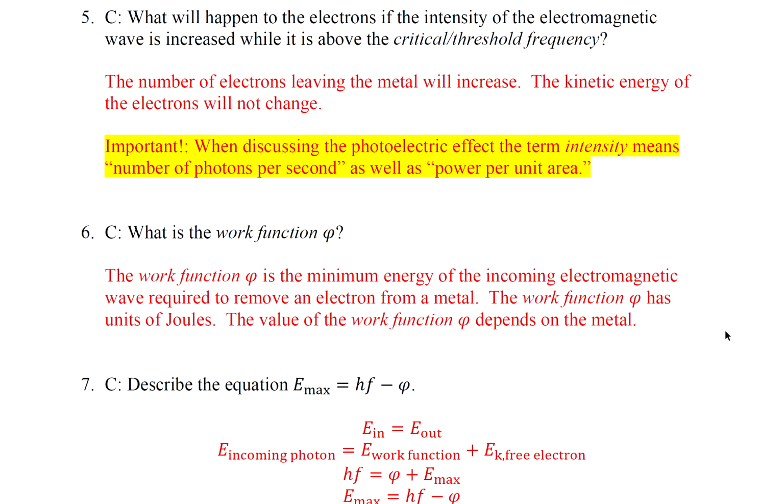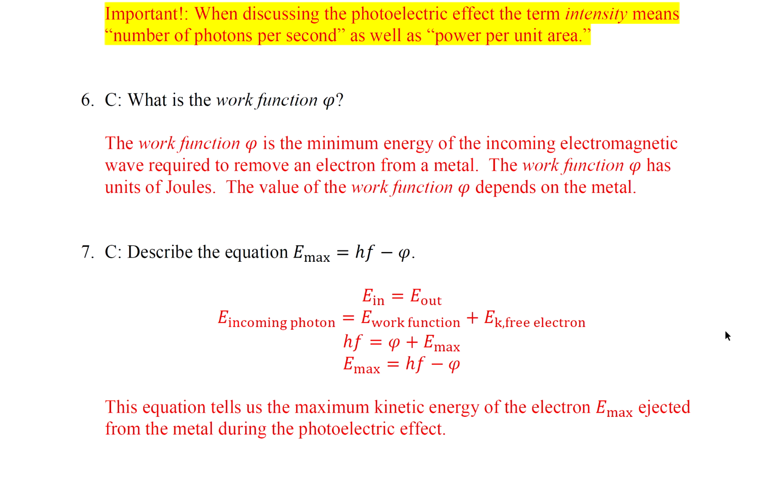Question number 6. What is the work function? The work function, psi, is the minimum energy of the incoming electromagnetic wave required to remove an electron from a metal. The work function has units of joules. The value of the work function depends on the metal. So different metals, different work functions.